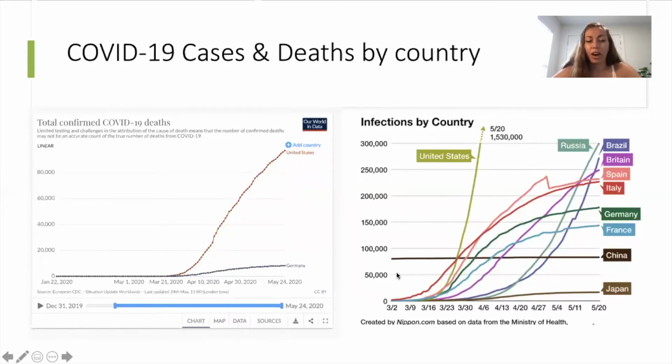Looking at the graph on the left, as of May 24th, the US had around 97,000 deaths, 0.3% of the population, and Germany had 8,200 deaths, which is 0.01% of their population. And the graph on the right shows the number of cases as of May 20th. The US had about 1.5 million cases, and Germany had about 180,000 cases.